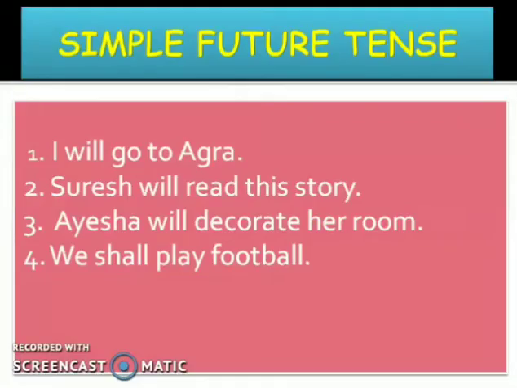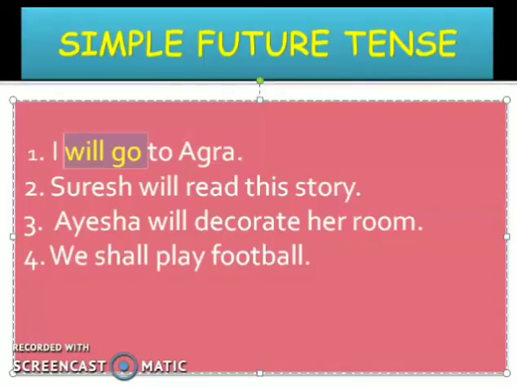See, the first sentence: I will go to Agra. Suresh will read this story. Aisha will decorate her room. We shall play football. Now, in my 4 sentences, first let me identify the actions, the verbs. Here in the first sentence, I will go. So, will go. Next, Suresh will read the story.